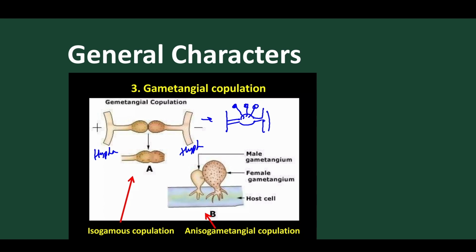Got it? This is how it happens. From this fruiting body, the spores are liberated. These liberated spores come out and give rise to new individuals.